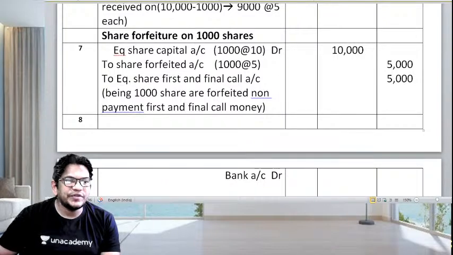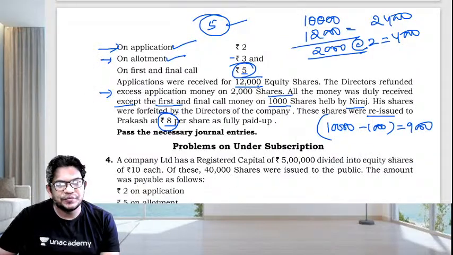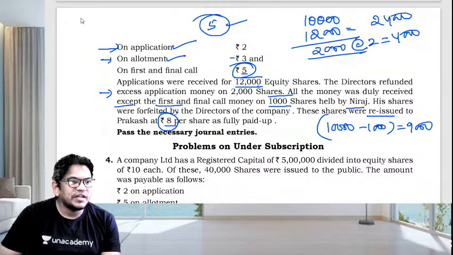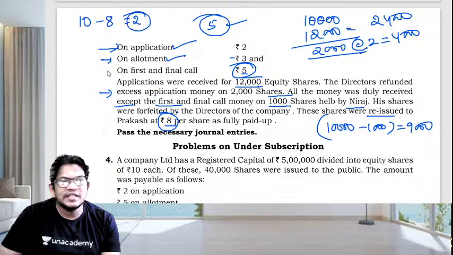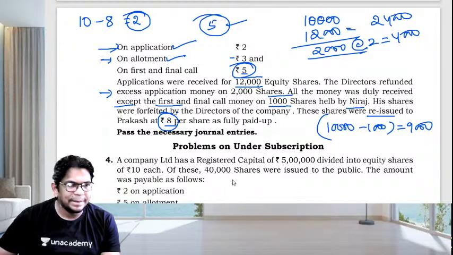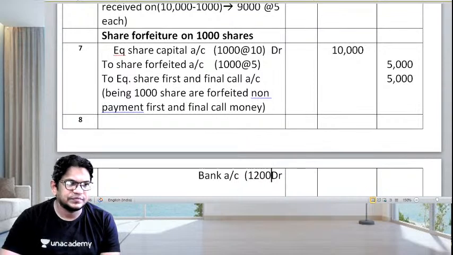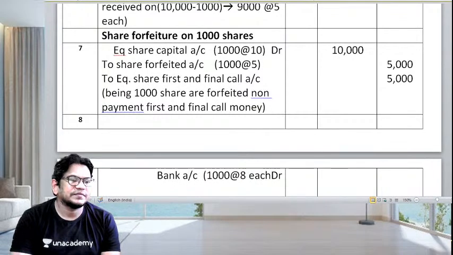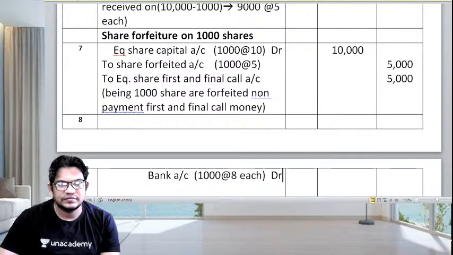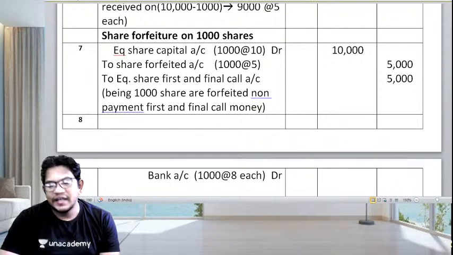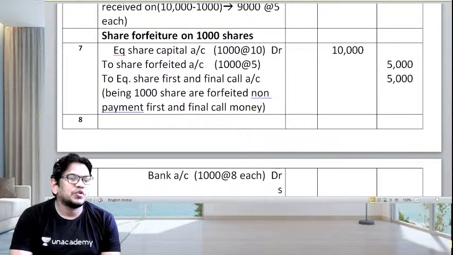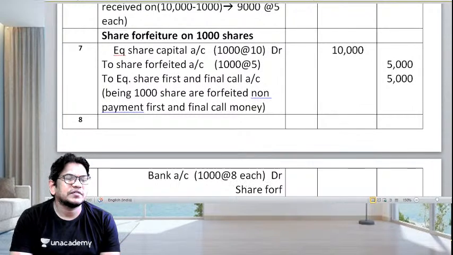So for how much are they reissuing? They are reissuing at 8 each. So look at that. Share value was 10. They're reissuing it for 8. Means another 2 rupees they are adjusting from share forfeited account. Okay, so very simple. So they are reissuing 1000 shares at 8 each, 1000 shares at 8 each, to share forfeited account.